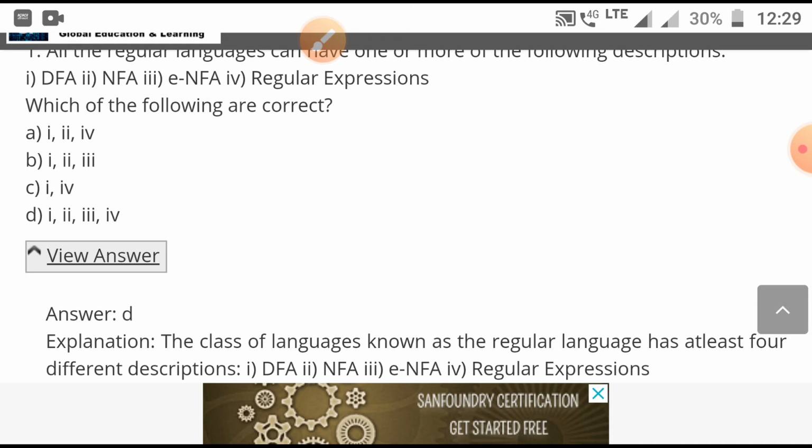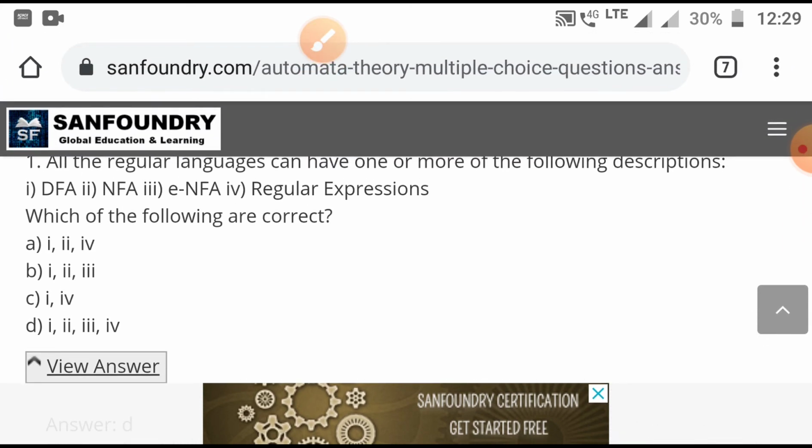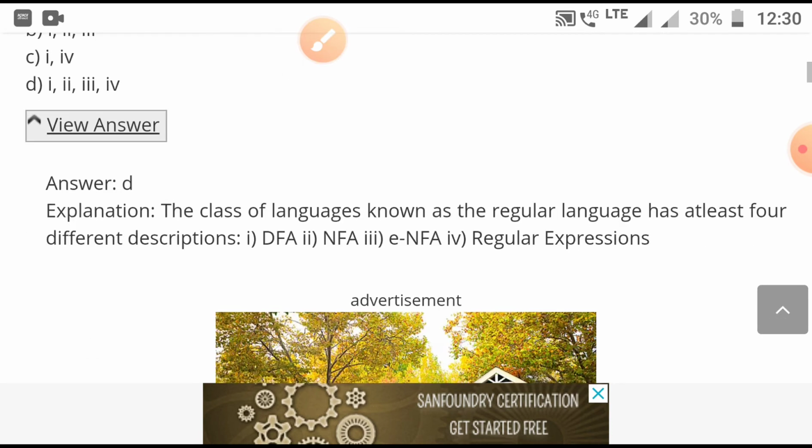expression can be described in more than one way. So it has one or more descriptions. So the correct answer is all, meaning DFA, NFA, null move NFA and regular expression. It means actually we can describe the things in many ways, so there is more than one description. So the fourth option, the D option, is correct.